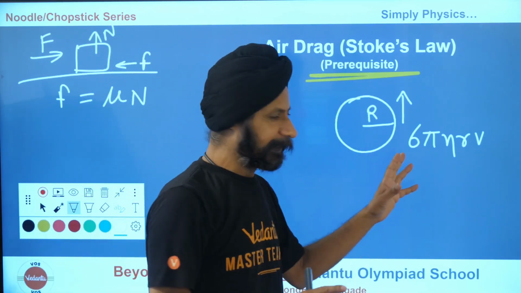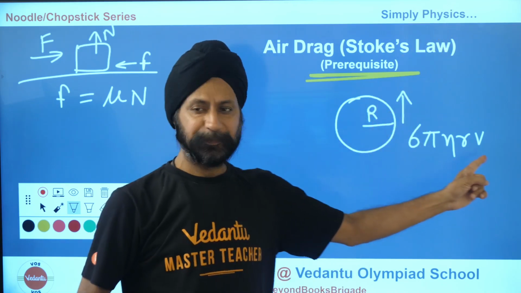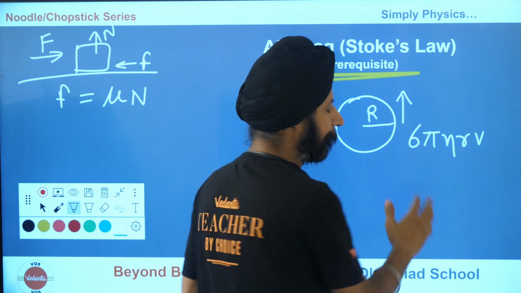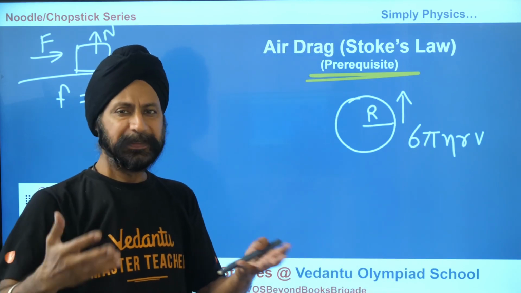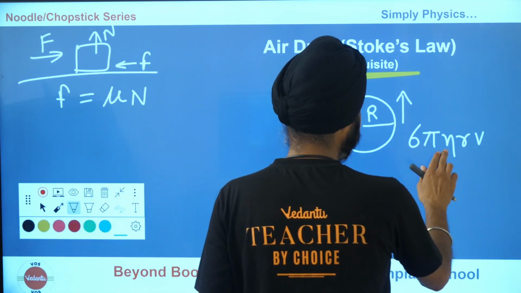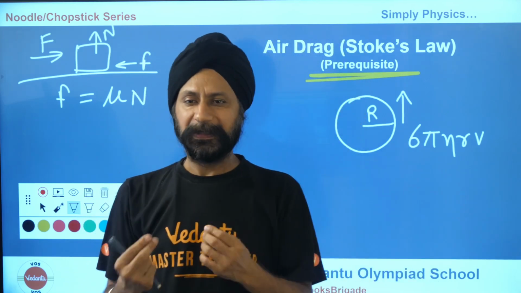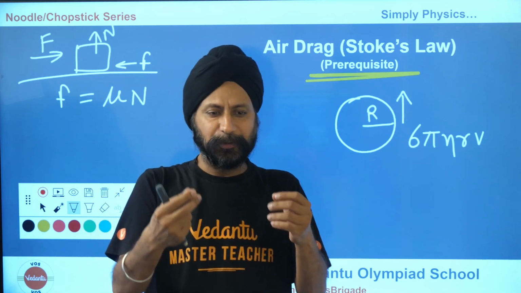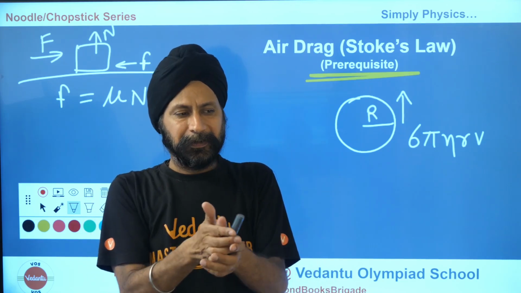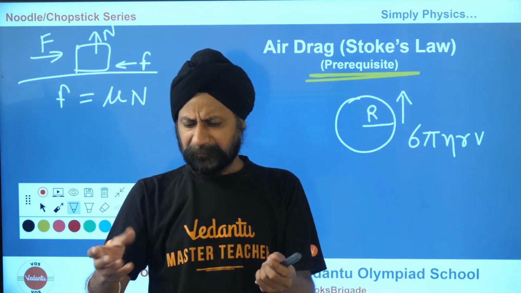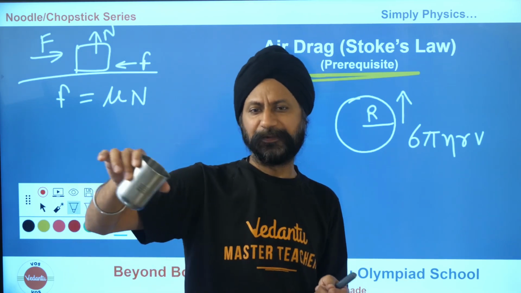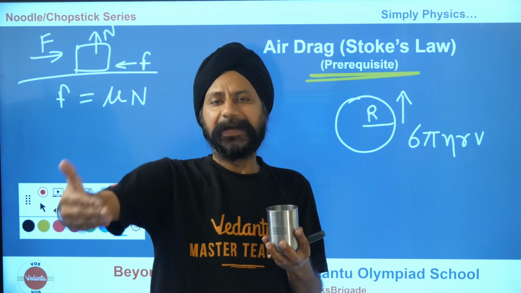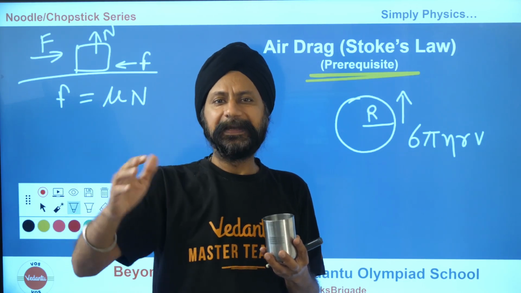So Stokes' law is saying the amount of air resistance is given by this expression: 6, you know, 1, 2, 3, 4, 5, 6. Pi is 3.14 or 22 by 7, whatever approximation you prefer. Eta is viscosity. I'm going to make other videos on that, but for now, viscosity is about the thickness of the fluid or the ease of flow, kind of. So take water and pour it on the surface of a table. It flows easily. But if you pour honey, it doesn't flow that easily, so it has more viscosity.